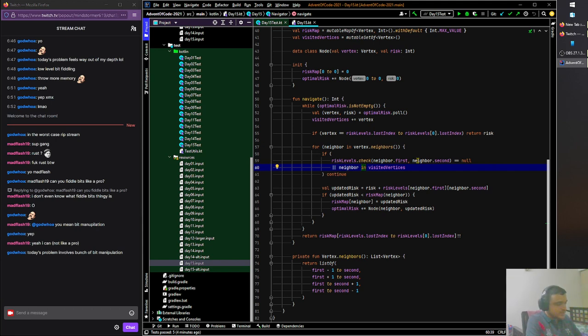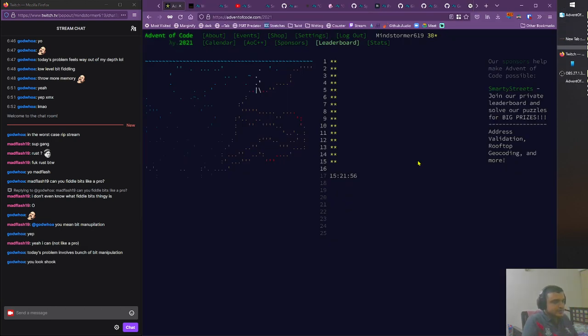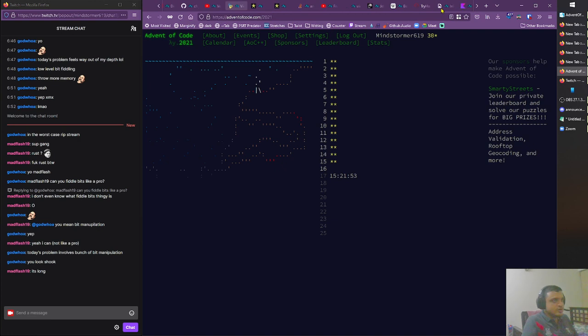If it's bit manipulation, it's gonna be a little bit of a rough ride in Kotlin. It's gonna be a little bit of a problem. If it's a lot of manipulations, we can do some bit manipulation. I think this will be a good opportunity to learn or relearn how you do bit manipulation in Java and Kotlin.